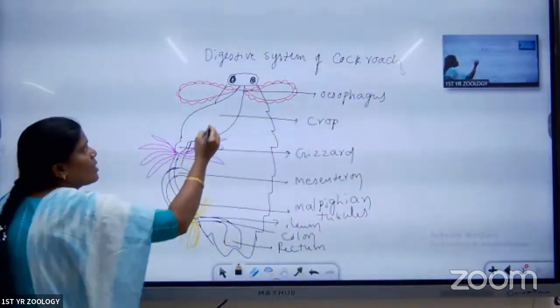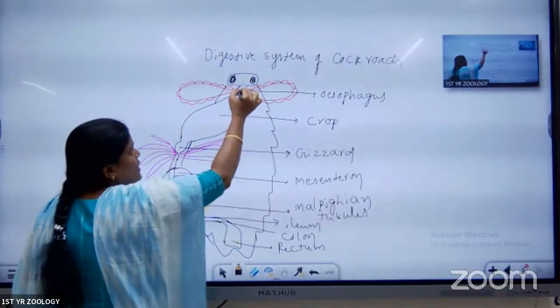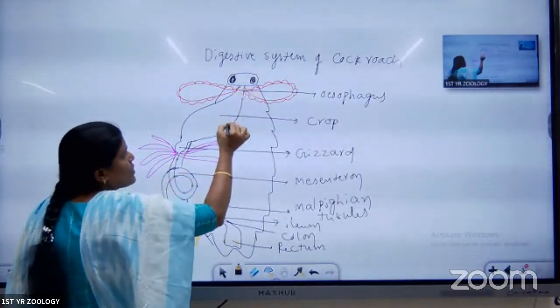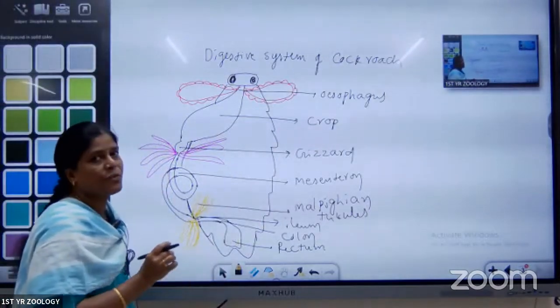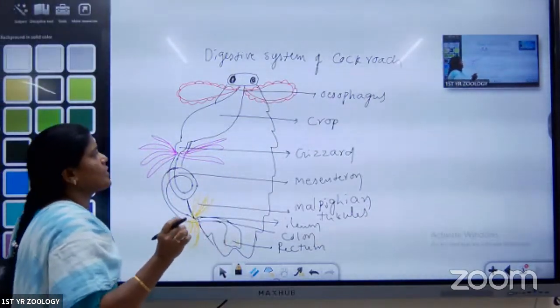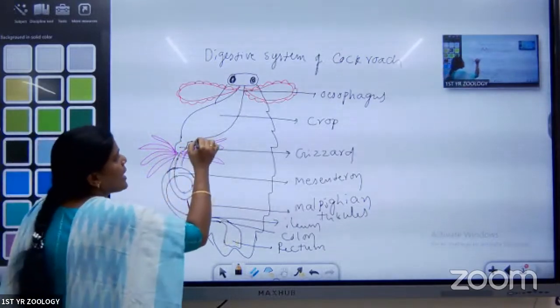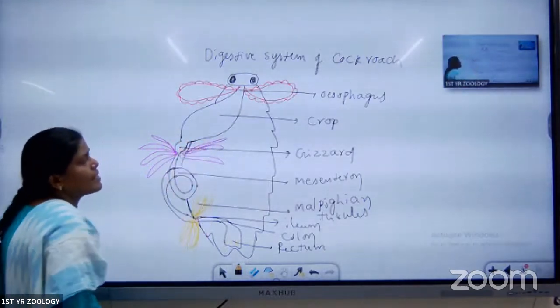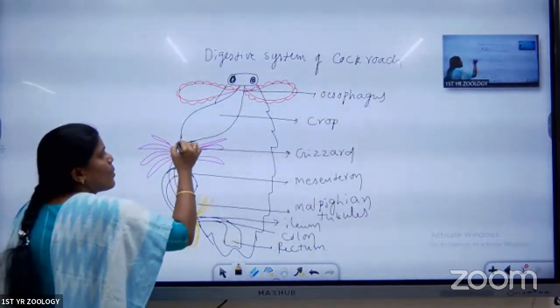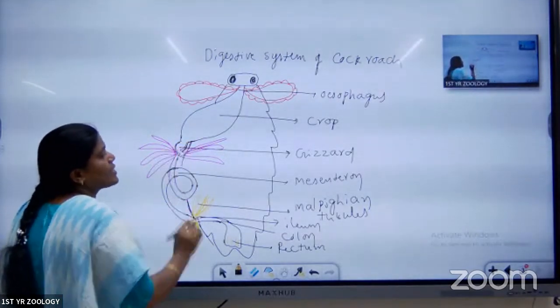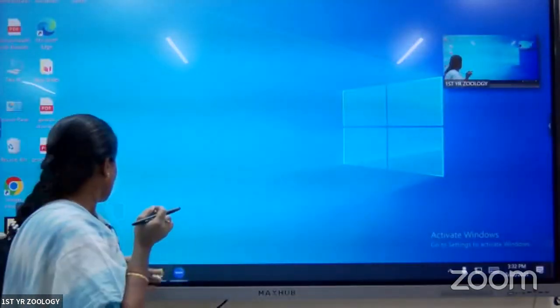Next, see the pharynx opens into the esophagus. Esophagus opens into the sac-like structure called the crop. Crop is useful for the storage of the food, and some digestion, starch, is digested inside this one only. Next part is called the gizzard. This is the hardest structure. Inside of that, the chitinous, powerful teeth are present. With that teeth.